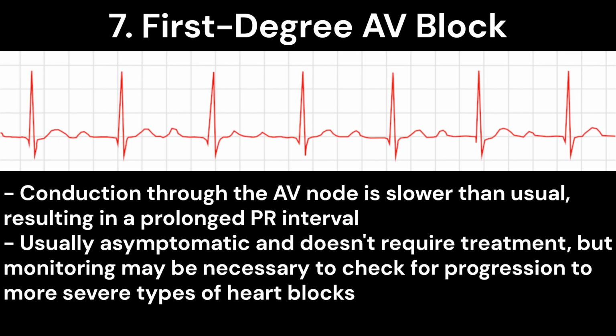In first-degree AV block, the conduction through the AV node is slower than usual, resulting in a prolonged PR interval. It's usually asymptomatic and doesn't require treatment, but monitoring may be necessary to check for progression to more severe types of heart blocks.